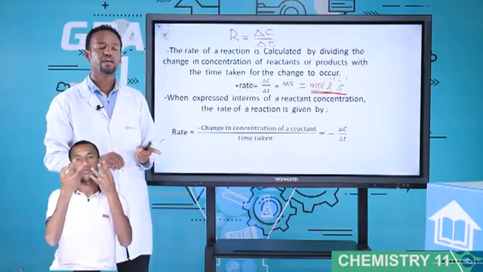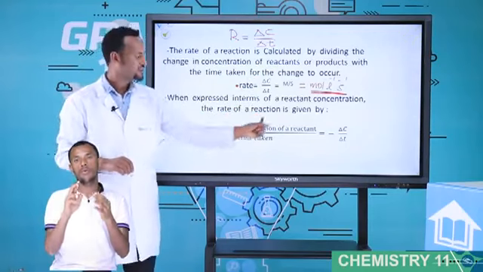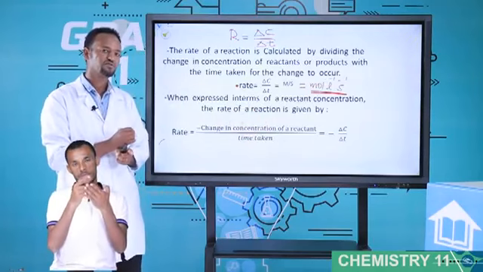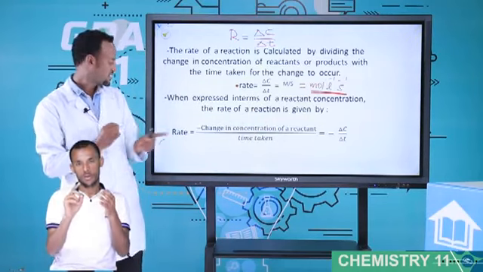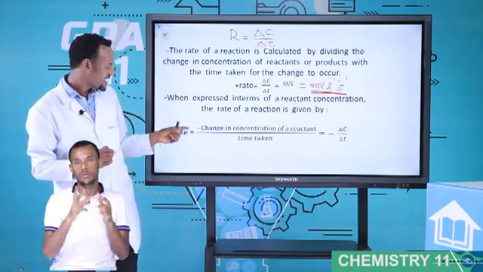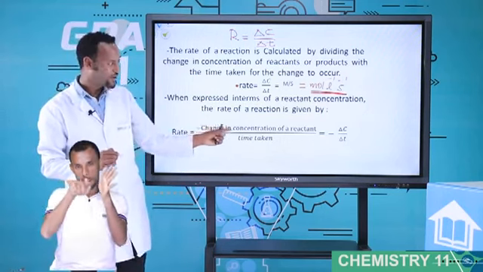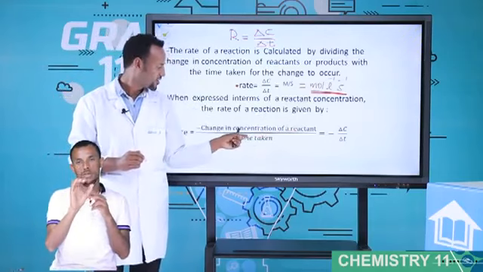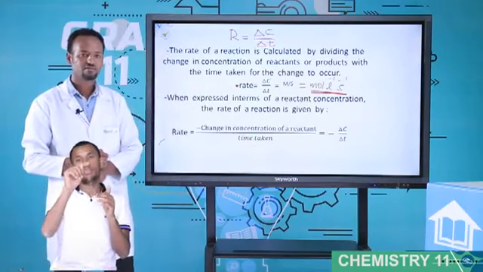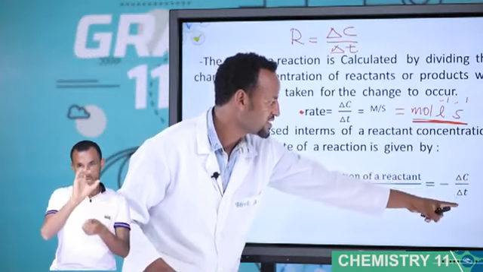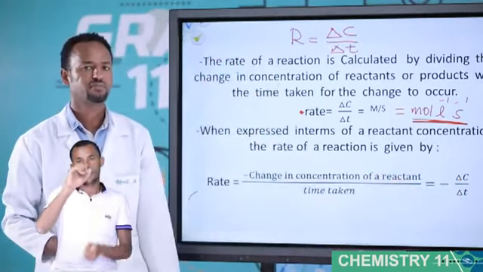When expressed in terms of reactant concentration, the rate of a reaction is determined by this equation. There is a rate expression for reactants and a rate expression for products. Look, for reactants, rate is equal to minus the change in concentration of reactant over time taken. Simply, minus change in concentration over change in time.